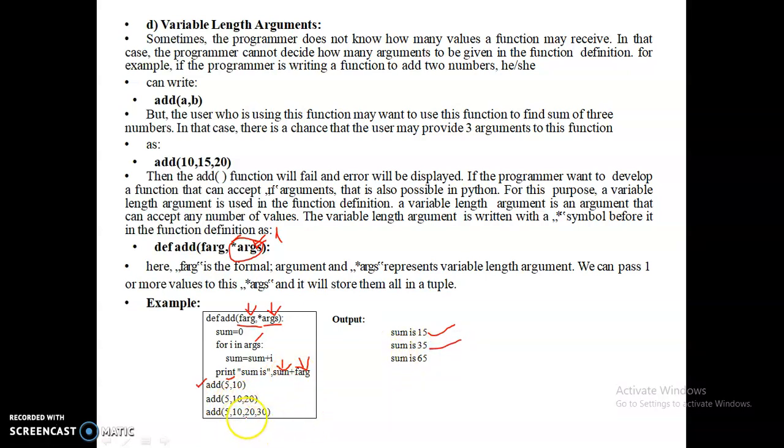In the third call, 10, 20, 30 is 60 plus 5, that is 65. So the first argument is fixed with one value and for the second argument you can give n number of values. Like this you can call the function with n number of values without any restriction on the number of values. These arguments are called variable length arguments.